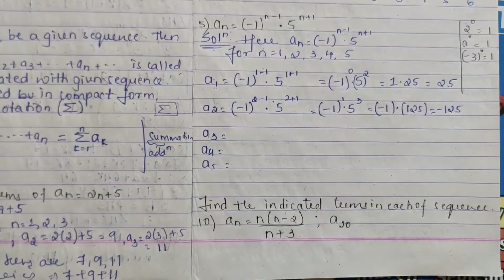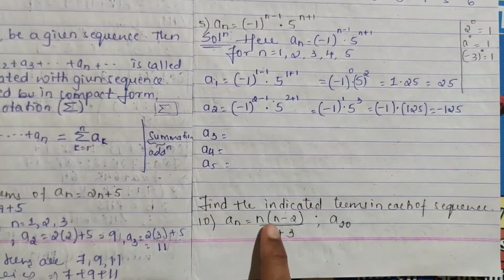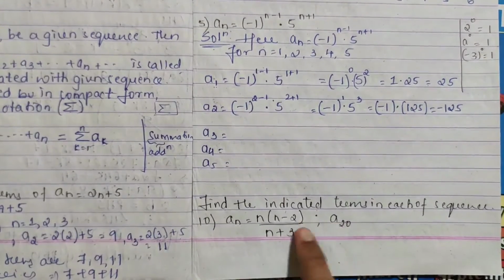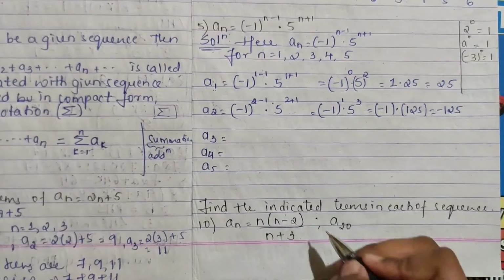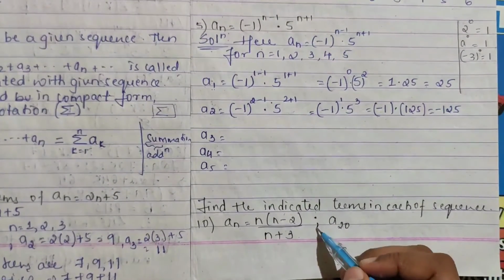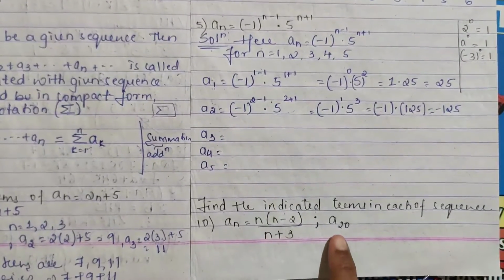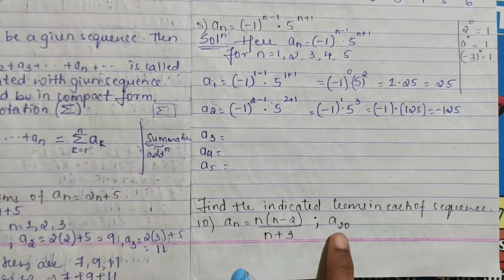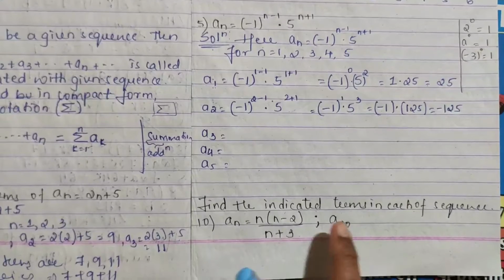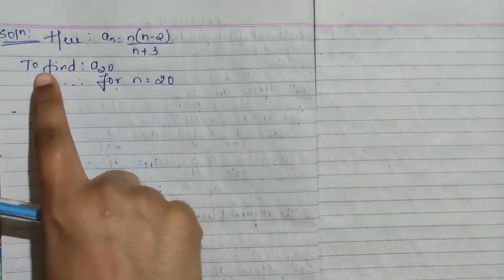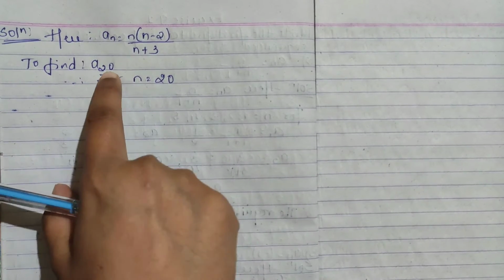So in the same way, in this question, an is equal to n minus 2 divided by n plus 3, and here they have given a20. This is not a question of this kind. You can see this symbol, this is called a semicolon. It means you have to find only for a20. In the earlier one they had given you 4 or 5 terms. Here they have directly said find only for a20, which means they have indicated. Wherever n is there, you have to put 20.